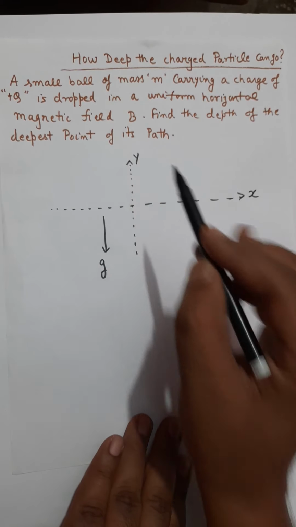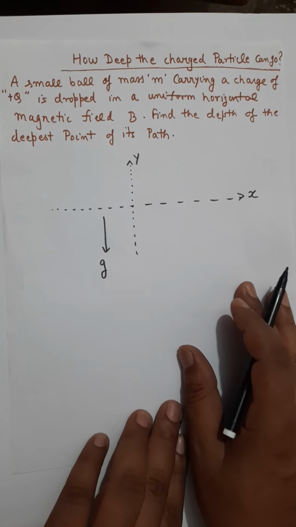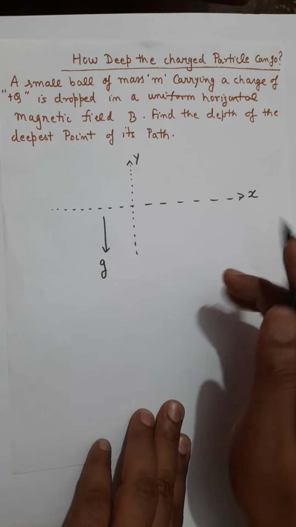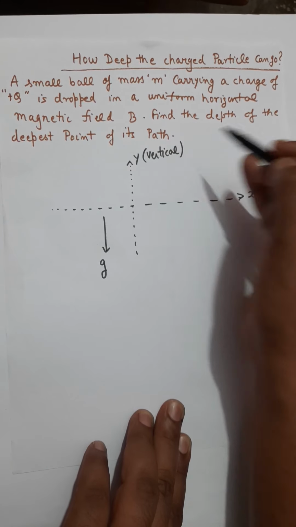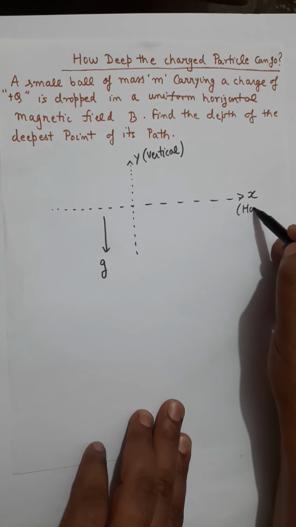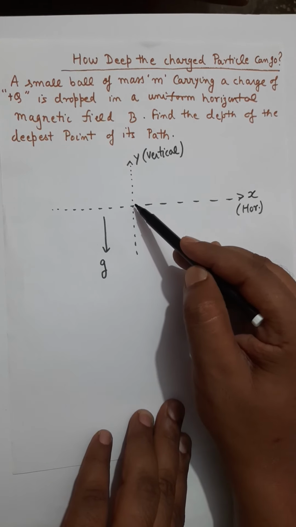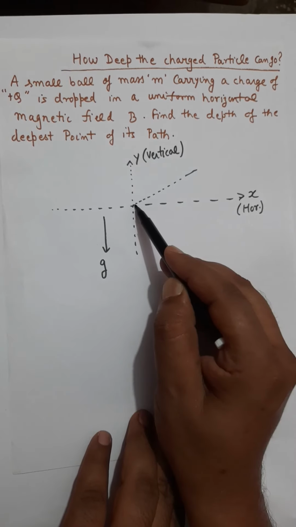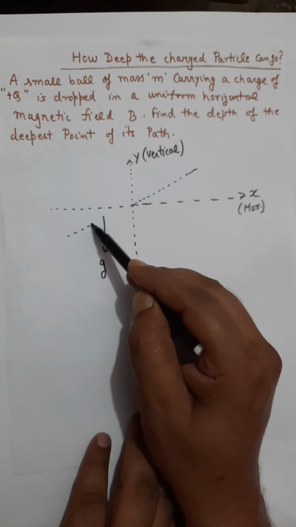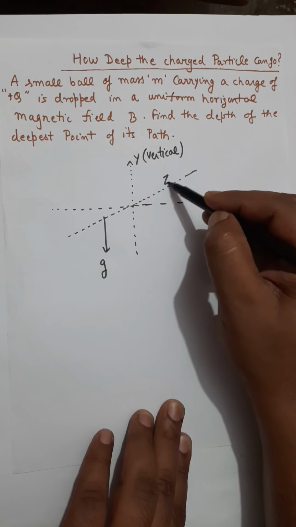Remember, y axis is vertically upward, which means x axis is horizontal and z axis is horizontal. Y axis is vertical now. So x axis is a horizontal axis. One more horizontal axis will be the z axis. Let me denote the z axis like this. So this axis is the z axis now.